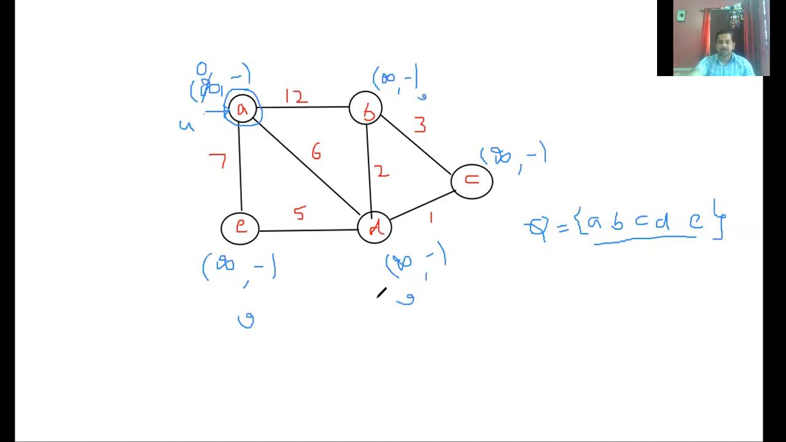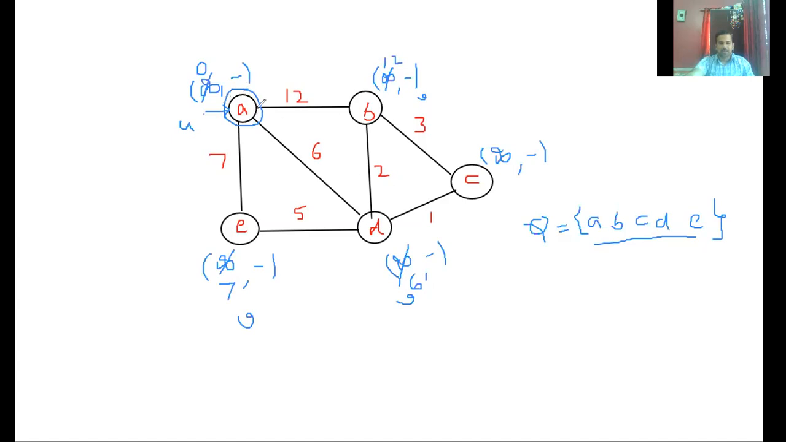I should update these adjacent vertices' key values. So 12, this U to V cost is 12. 12 is lesser than infinity. Yes, it is. Change this infinity to 12. This one, 6. 6 is lesser than infinity. Yes, it is. Change this value to 6. This cost is 7. 7 is lesser than infinity. Yes, change this value to 7.